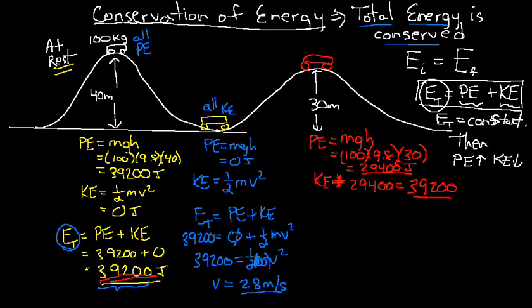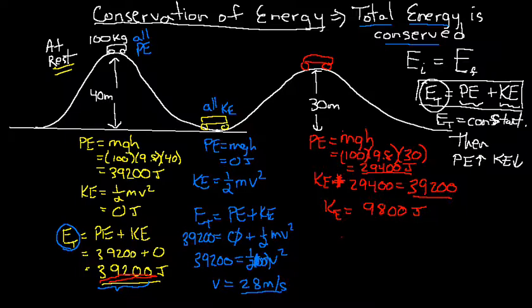That stays constant, which means that the kinetic energy at this point plus the potential energy at this point has to be equal to that. So the kinetic energy at this point is simply the 39 minus the 29 over here, and that comes out to 9800 joules. See that? So the kinetic energy at this point is 9800 joules.